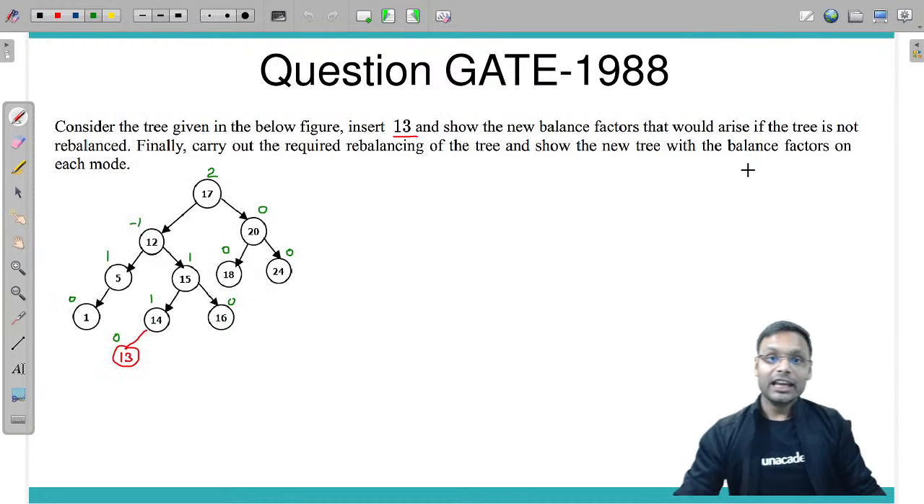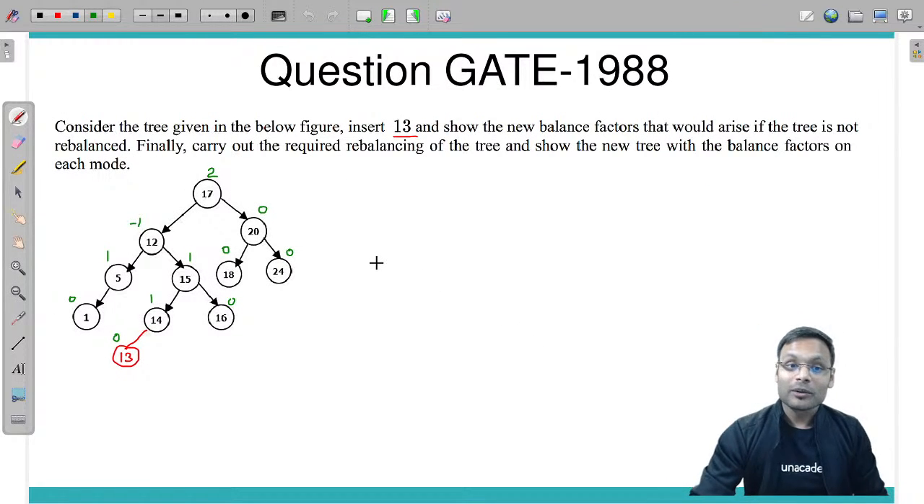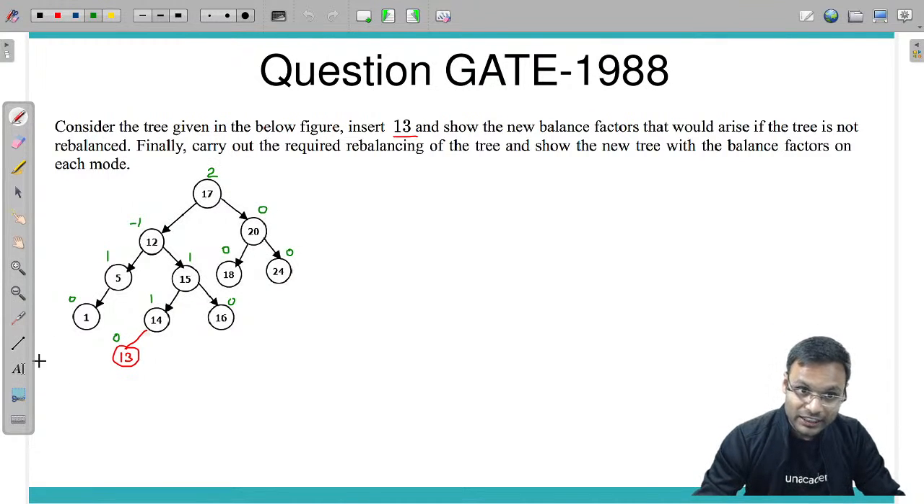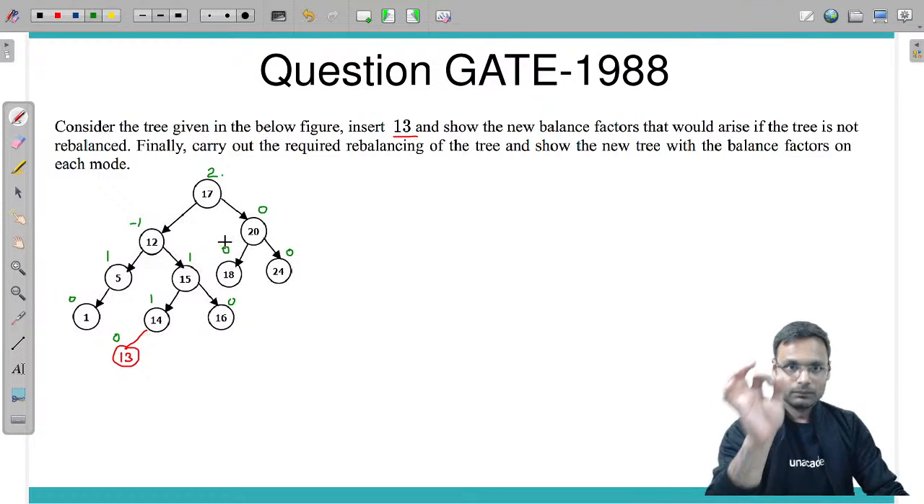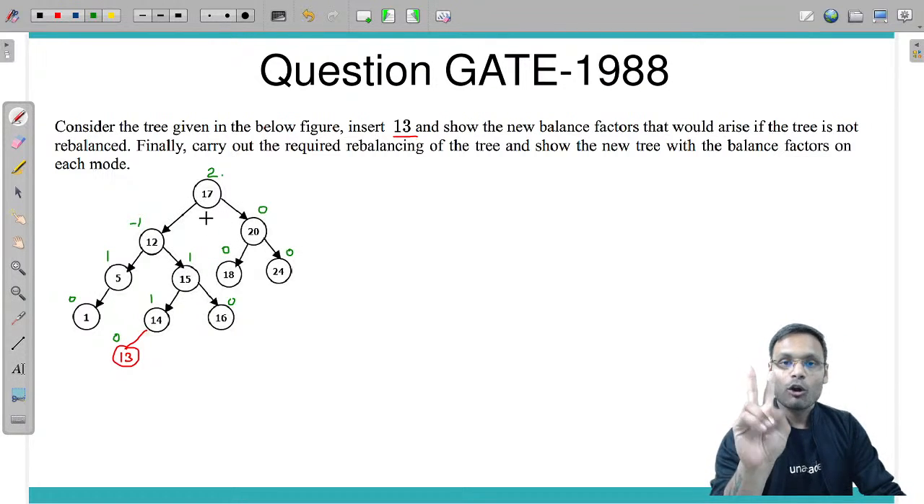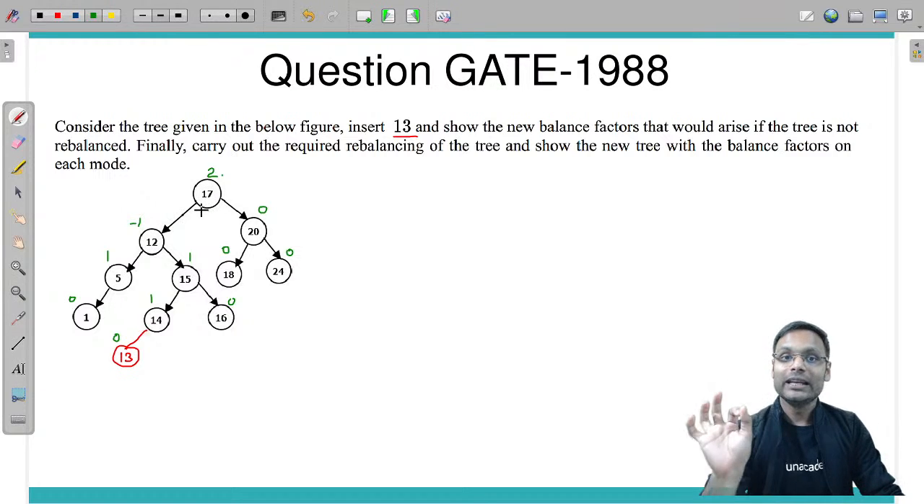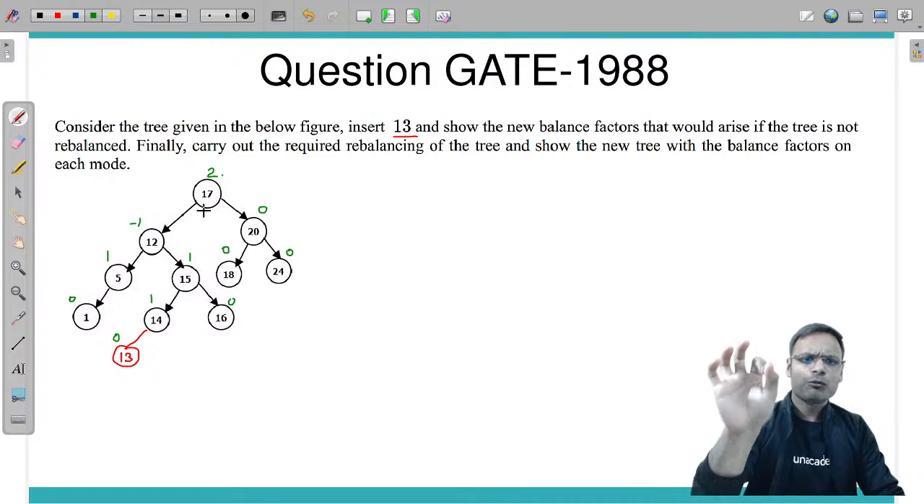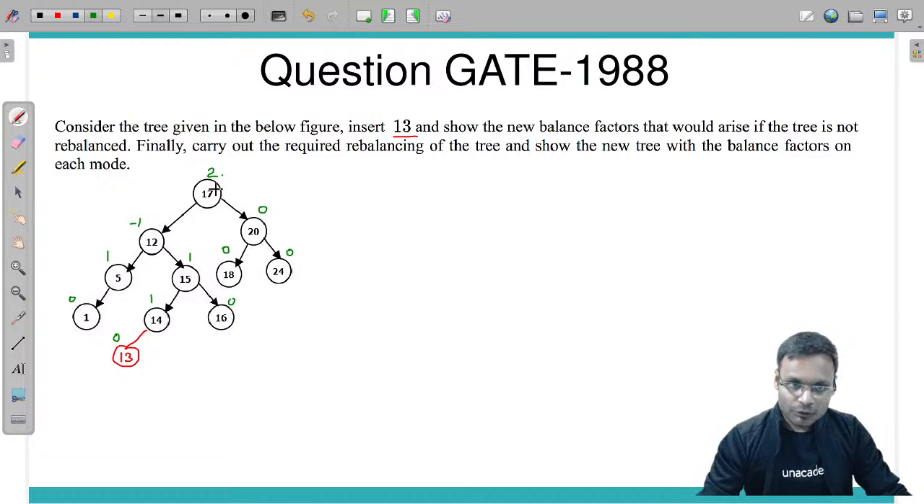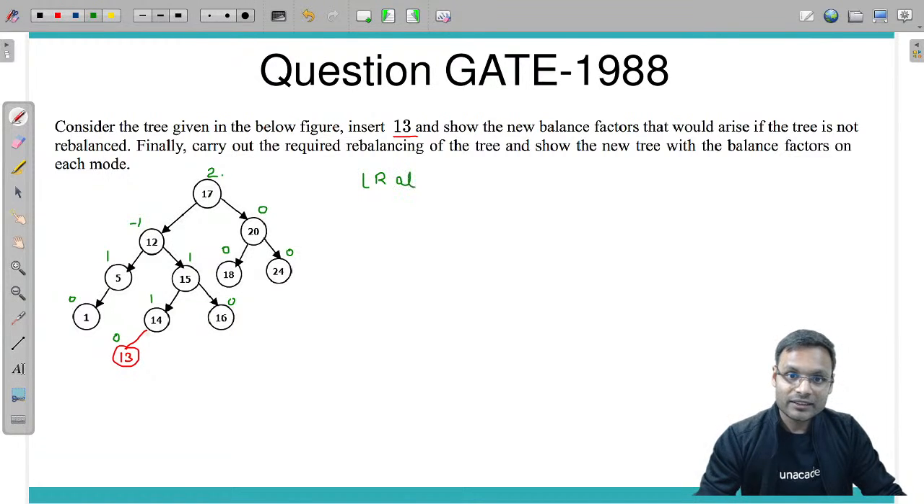Now if the tree is not balanced, on which side do you have the imbalance? You need to check the balance factor at each and every node. Here the imbalance is at 17. From here there are two directions towards the newly inserted node: from here, the newly inserted node is in the left subtree, then the right subtree. So you need to apply LR at 17.